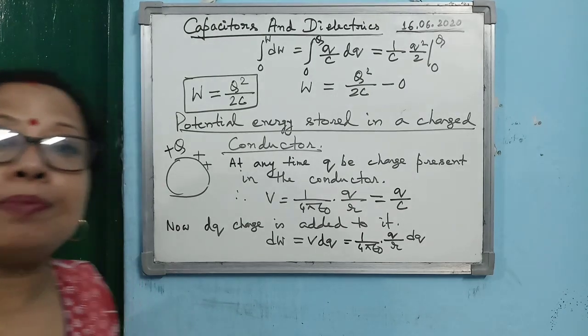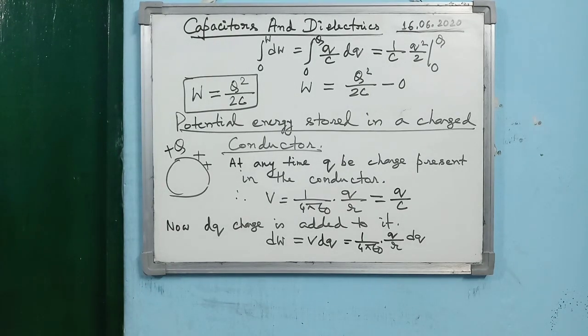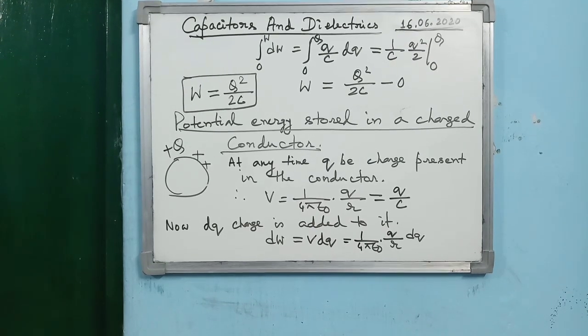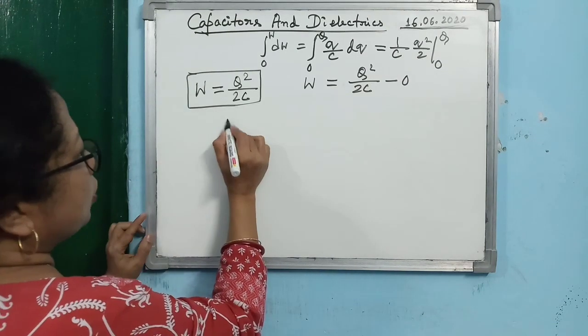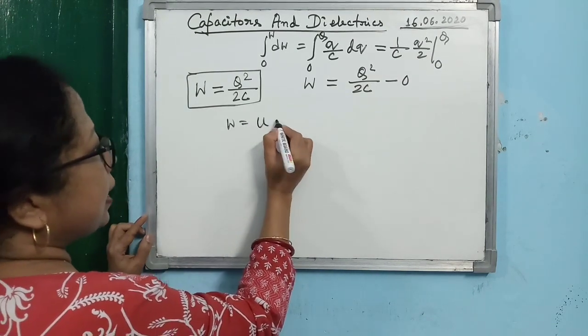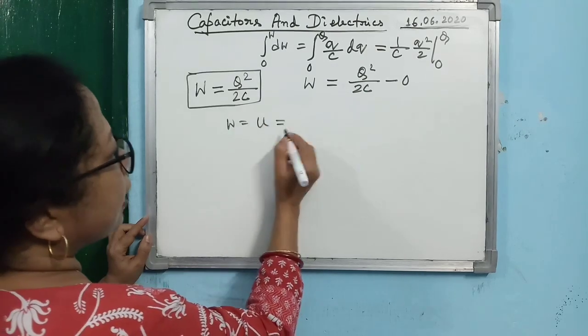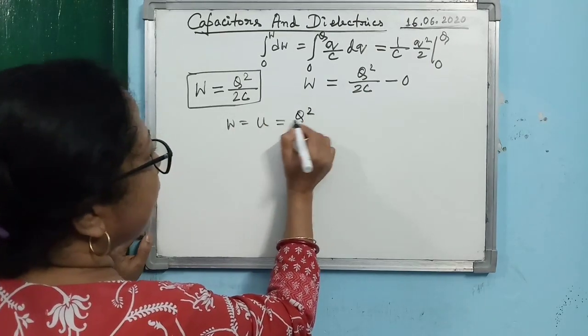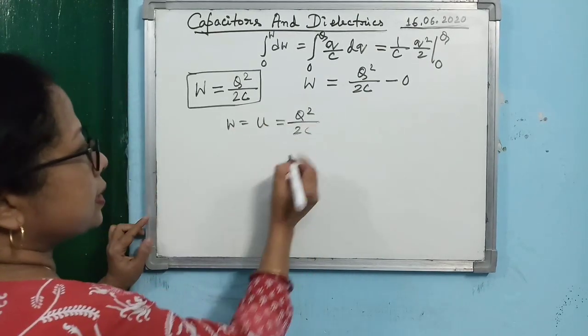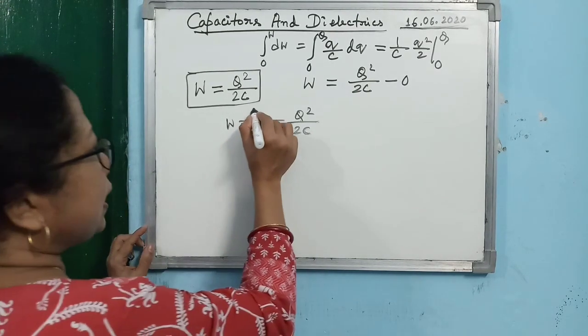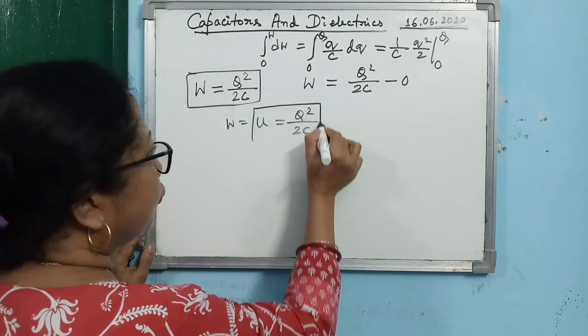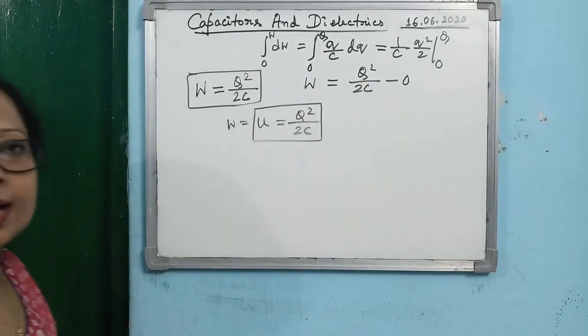Now what will happen to this work done? This work done will be stored as potential energy within the conductor. So this work done is equal to the potential energy stored within the conductor, which is given by Q square by 2C. This is one relation for the potential energy of a charged conductor.